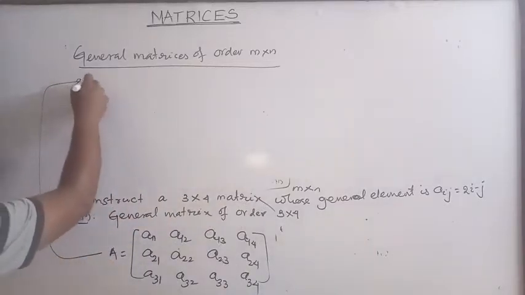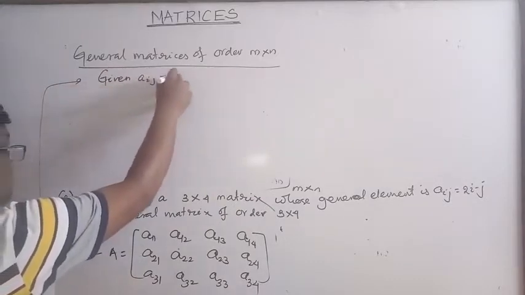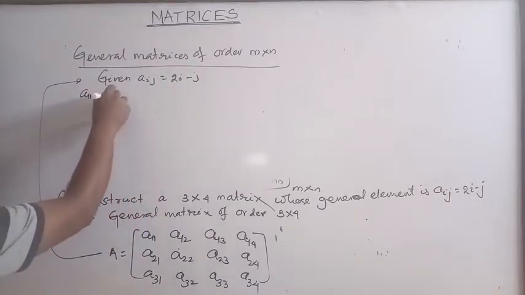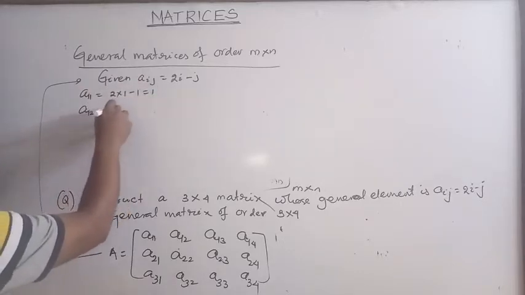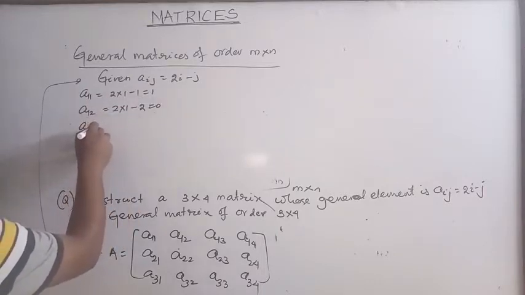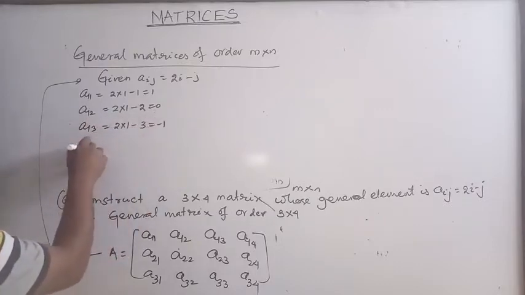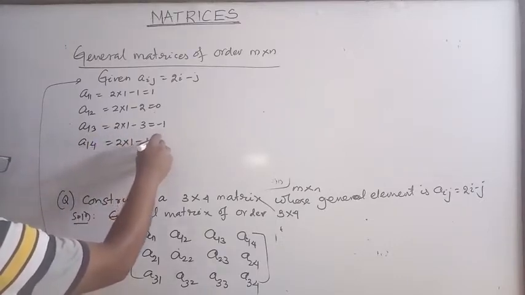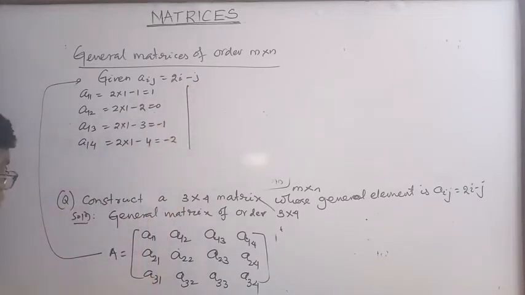Given aij is equal to 2i minus j. Now a11, 2 into 1 minus 1 is equal to 1. A12, 2 into 1 minus 2 is equal to 0. A13, 2 into 1 minus 3, this is equal to minus 1. A14, 2 into 1 minus 4, this is equal to minus 2.